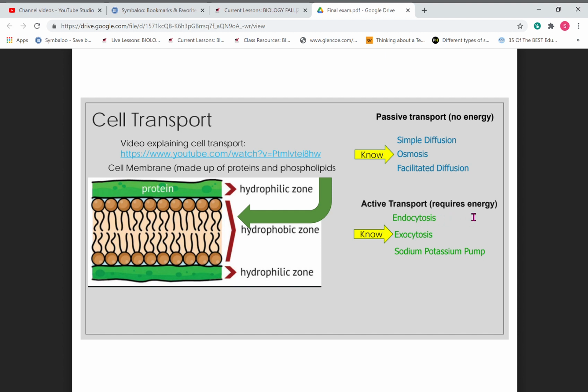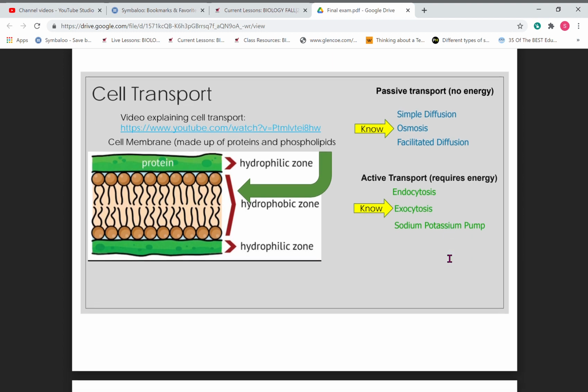Active transport requires energy. Endocytosis, if you remember, is going to bring the molecule into the cell, so it's going to engulf it and bring it in. Exocytosis is where the cell surrounds it and takes it out, like gets rid of it. Sodium potassium pump is where you saw the protein embedded inside there. Remember, these are going from areas of low concentration to high, so they're kind of going upstream. That's why they have to have the energy. So things can cross the membrane through these channels and they go from low to high.